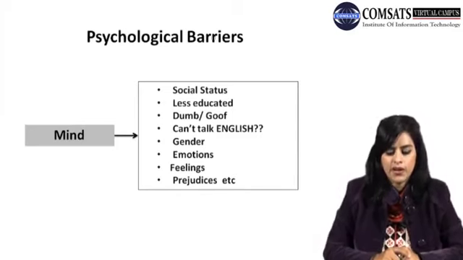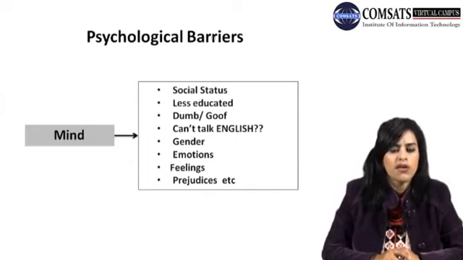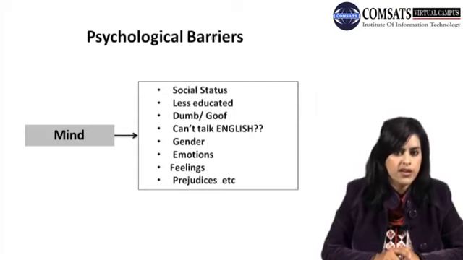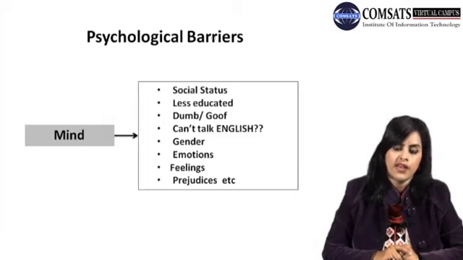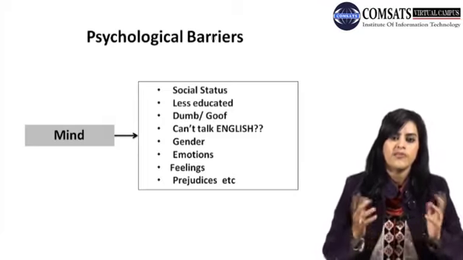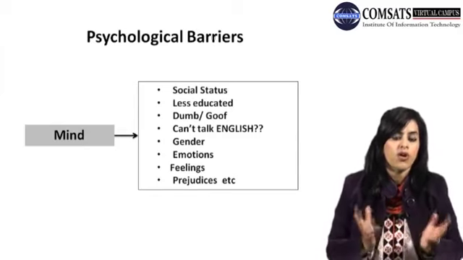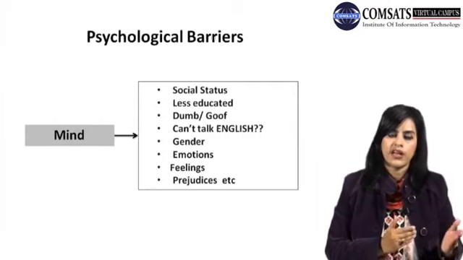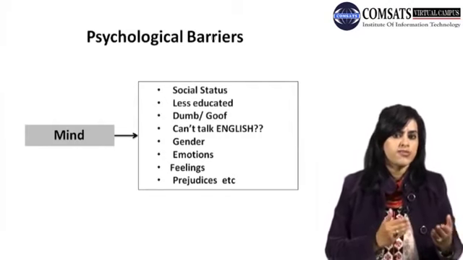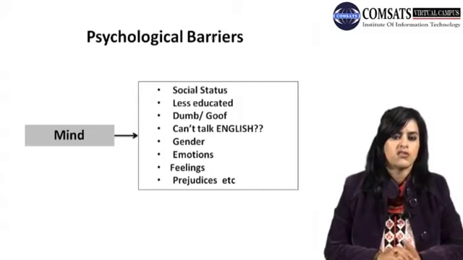Then less educated people. We usually think of those people who cannot speak English as dumb and less educated, and we don't think anything of them. That's kind of a set pattern, or let's say a psychology, that if a person cannot talk English, that person is not educated, or not smart enough to communicate with others.